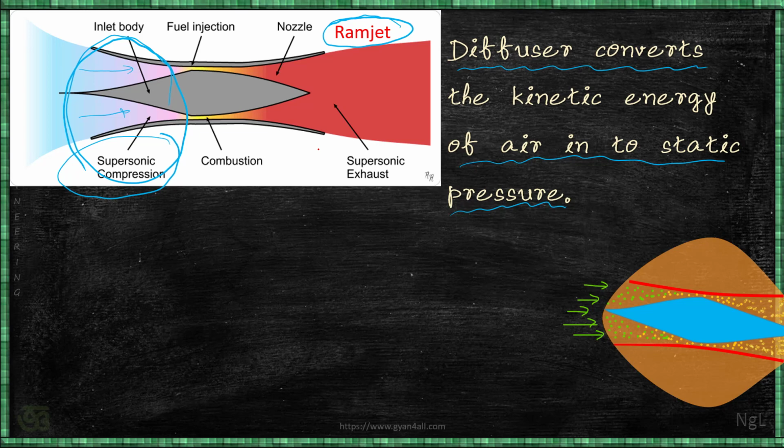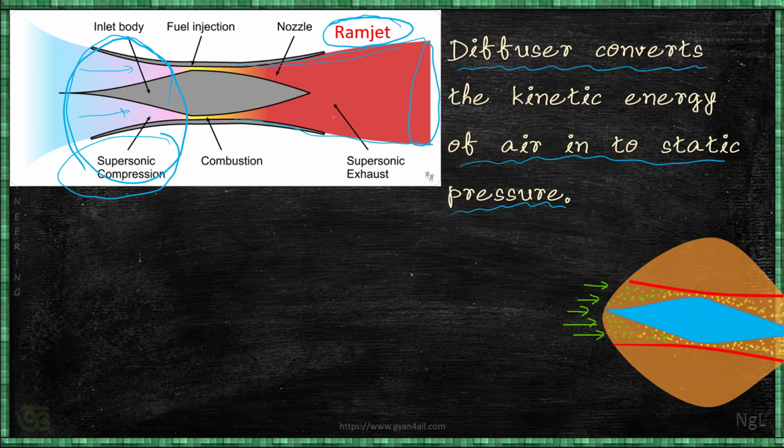Actually they will compress the air, that will increase the static pressure. Now the pressure is high enough, and in that position if we inject the fuel then it will burn. We may use a spark plug or not, depending on the situation. Because of the combustion the temperature will increase even more, and this space is for the expansion. So in this case there is no turbine, but expansion takes place in the nozzle.